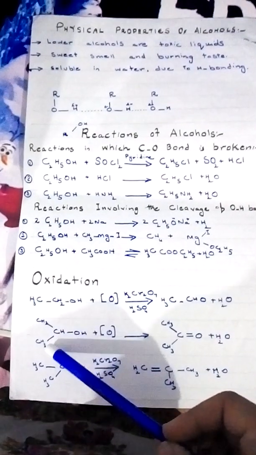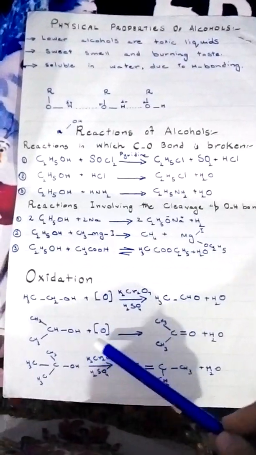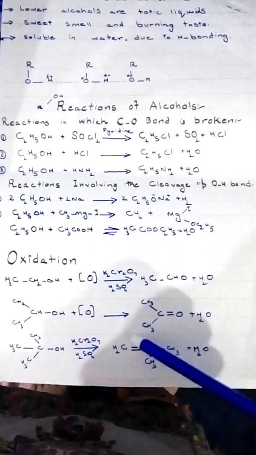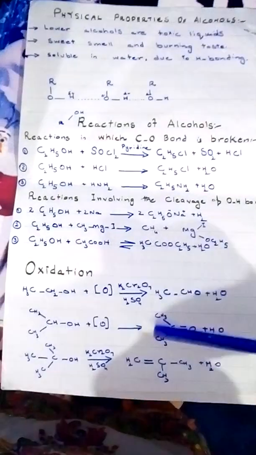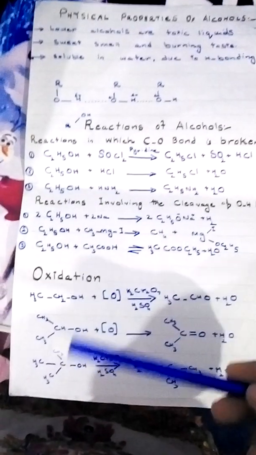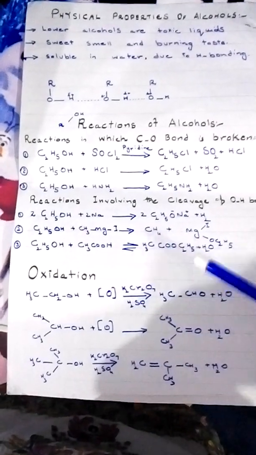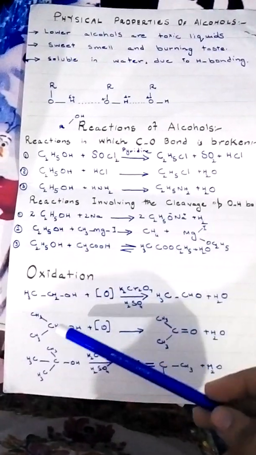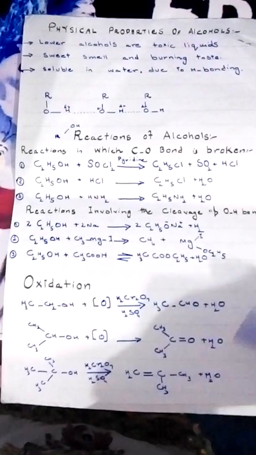And second is secondary alcohol. When oxidation takes place, a ketone is formed, and when tertiary alcohols oxidize, alkenes are formed. You can see the products by the oxidation of primary, secondary and tertiary alcohols. By the oxidation of primary alcohol, aldehydes are formed. By the oxidation of secondary alcohols, ketones are formed. By the oxidation of tertiary alcohols, alkenes are formed. These are very important reactions from the examination point of view. You have to prepare them very well.